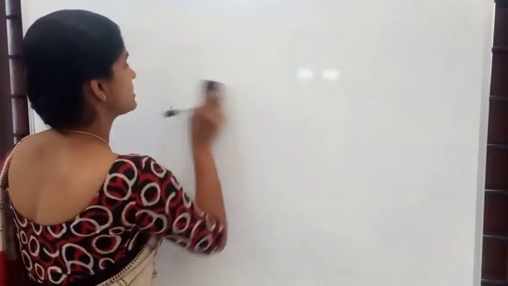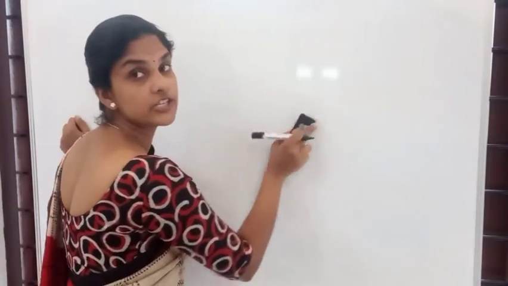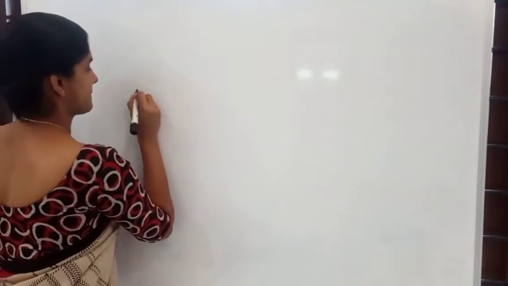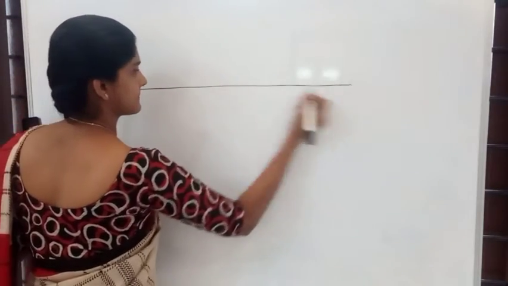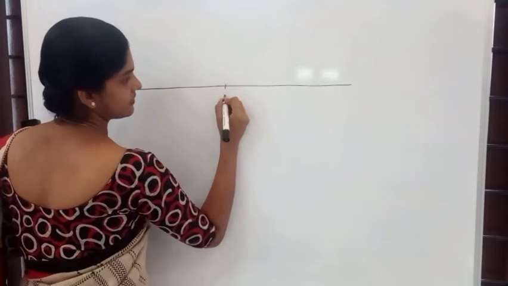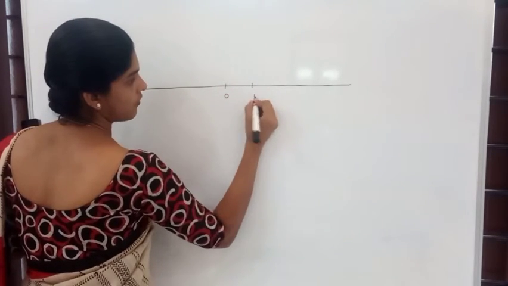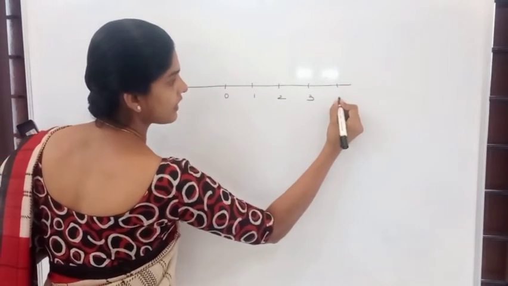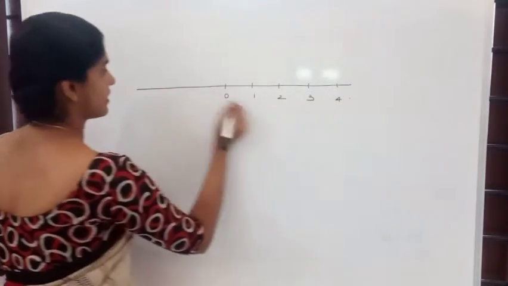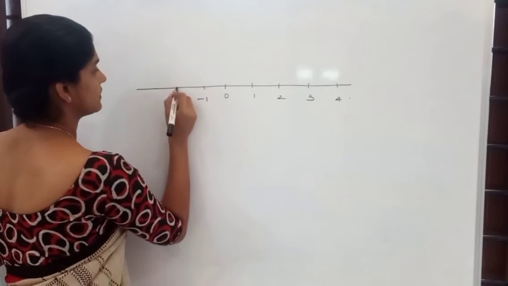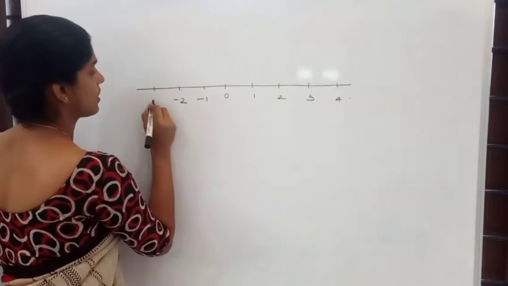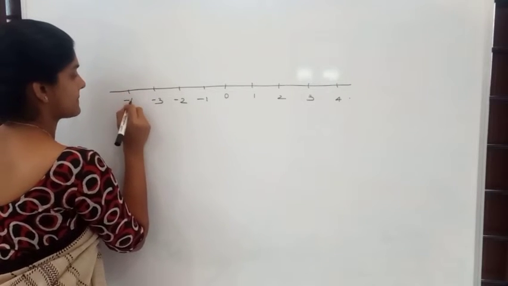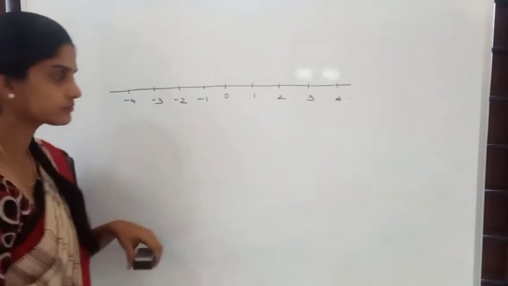For that, we shall first draw a number line. 0, 1, 2, 3, 4, goes on, okay? -1, -2, -3, -4, etc. Okay?